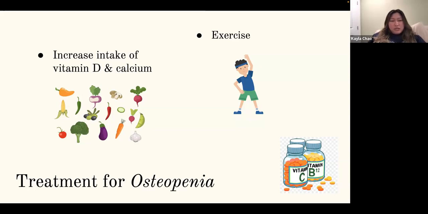In Darius' case, he was prescribed multivitamin supplements, vitamin D supplements, and calcium supplements to make up for the low bone density level that he had. And he did go through 2 weeks of physical rehab as well.